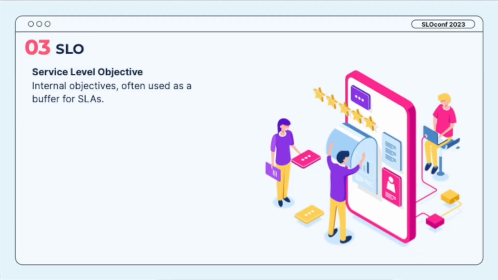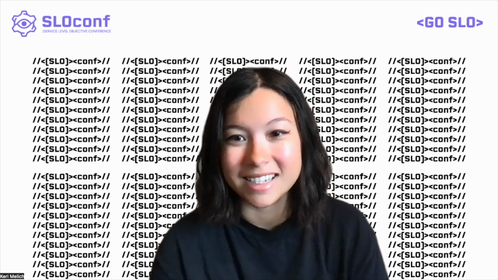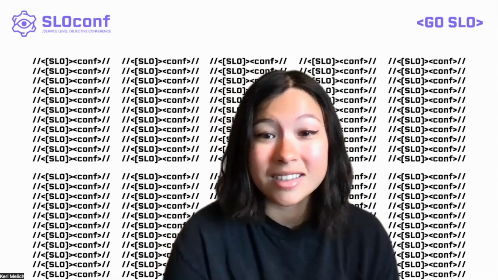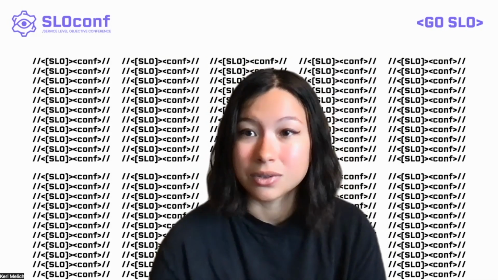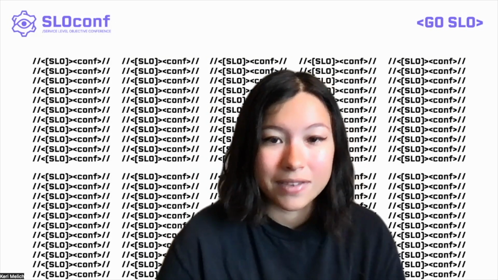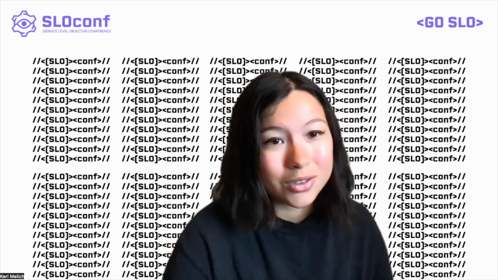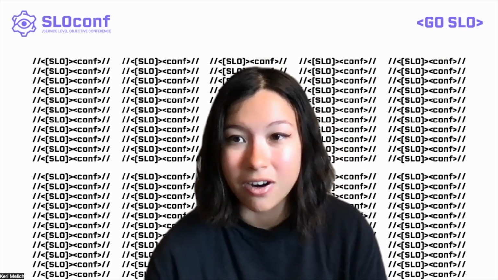And that brings us to SLOs, or service level objectives. So again, these are the internal objectives. They aren't usually customer facing, but I would love to make that a thing someday. SLOs are just like SLAs, but they're the goals that we set for ourselves, like personal goals for our systems. So they don't have any legal ties to them. And often, because they're internal goals, we can use them as a buffer for our SLAs.